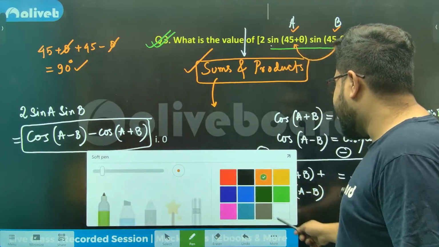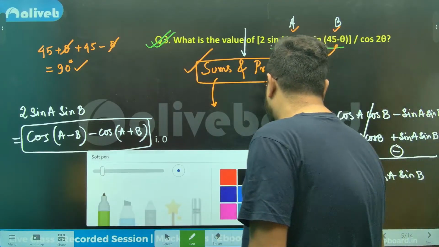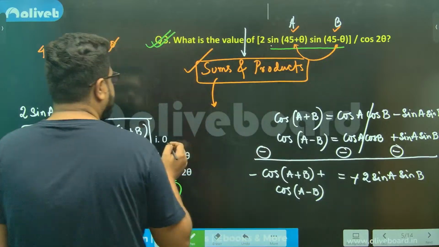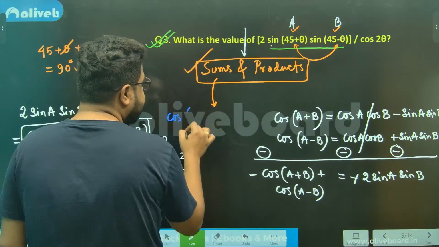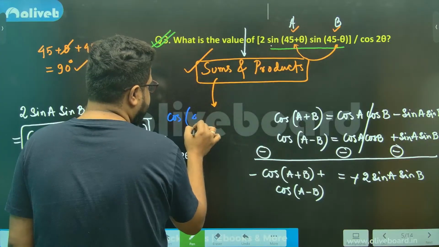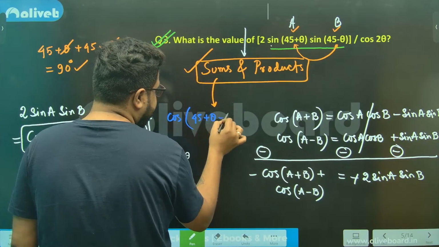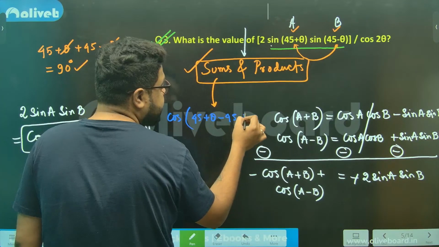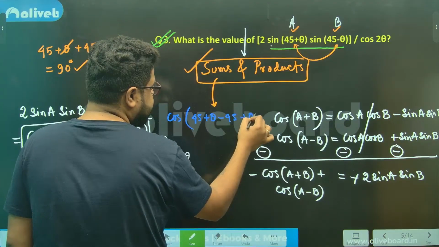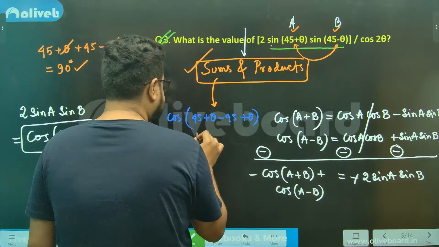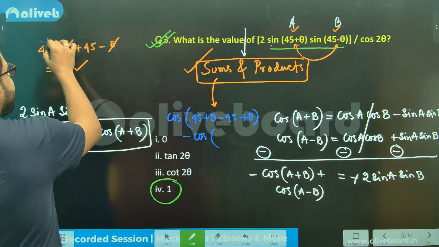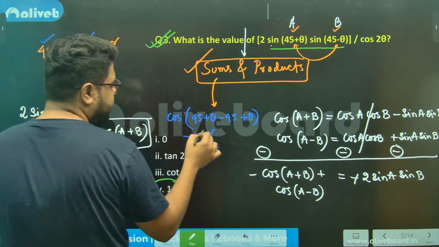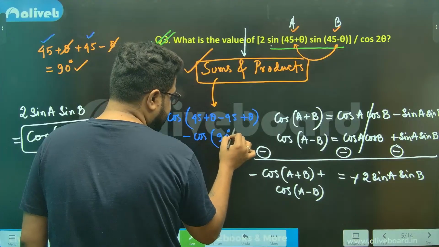Now, with that in mind, once this is done, everything else is done. 2 sin A sin B means cos(A−B) first. This minus this: 45 plus theta minus 45 minus minus plus theta. Sorry, minus minus plus theta, yes. And minus cos(A+B). You see, for A plus B we are getting 45 plus 45, that is 90 degrees.